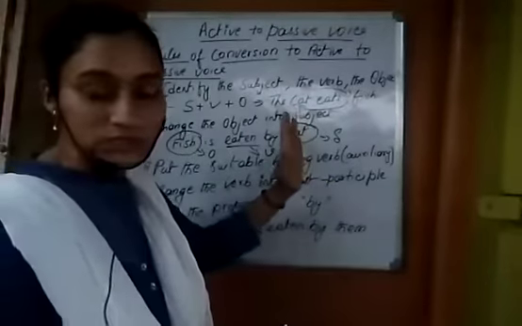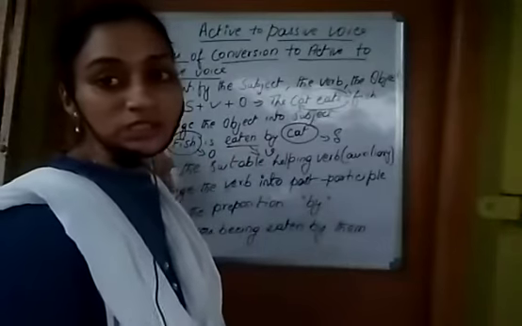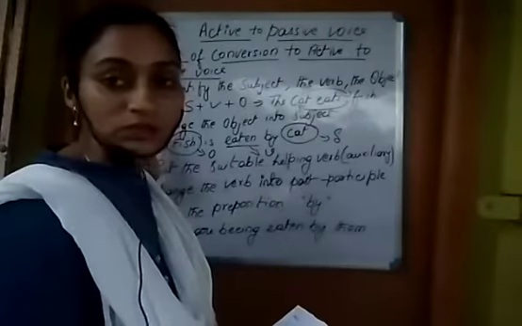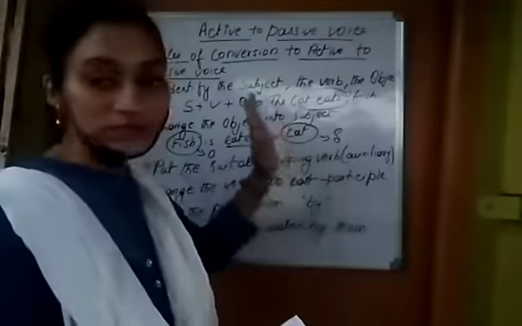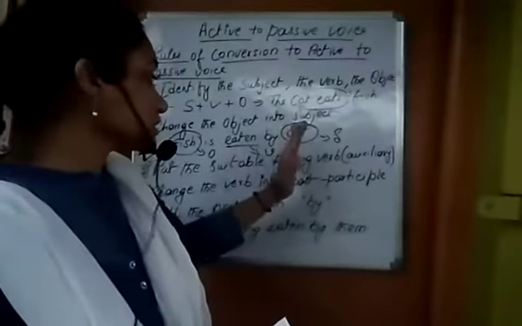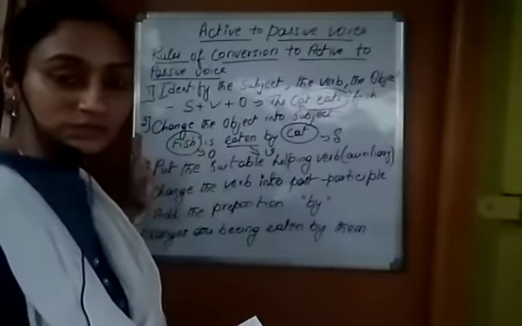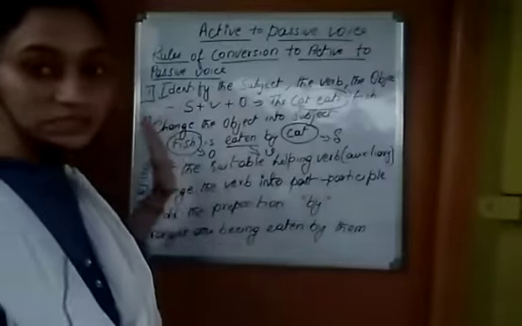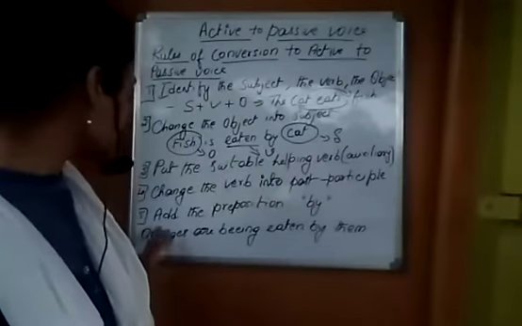Fish is the object here and the cat is the subject here. Subject, action and the object: it gets changed.